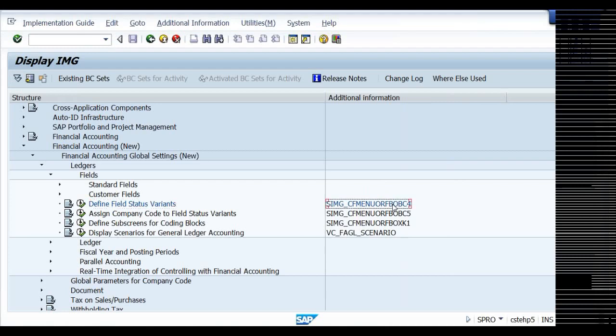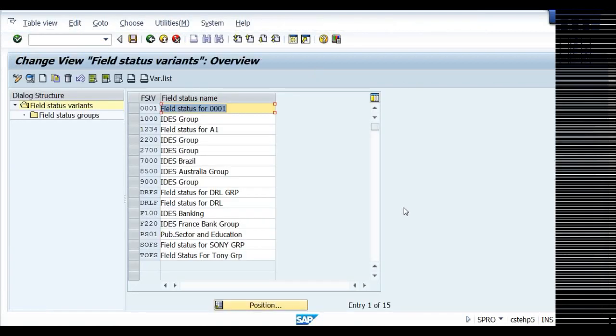So when I asked the technical people, they said that is only technical, let us not bother about this. The people told me, OBC4. See here, what we have done. DRFS is the field status group we have created for the DRL group anyway, right? DRFS, Dr. D Lab Field Status Group.